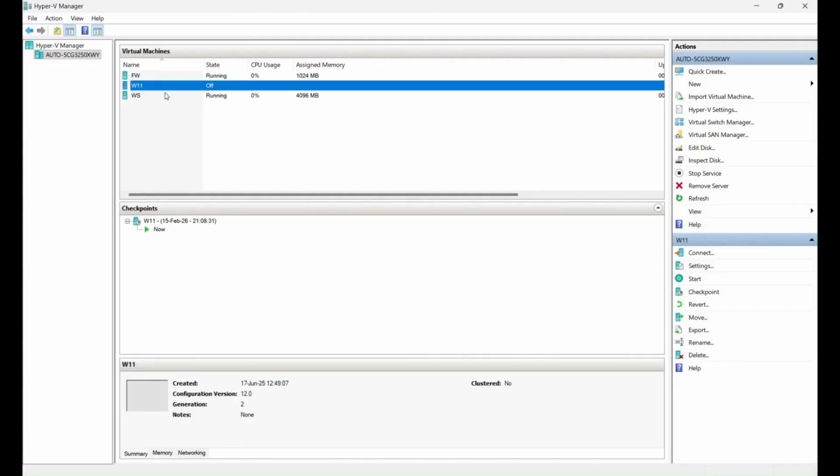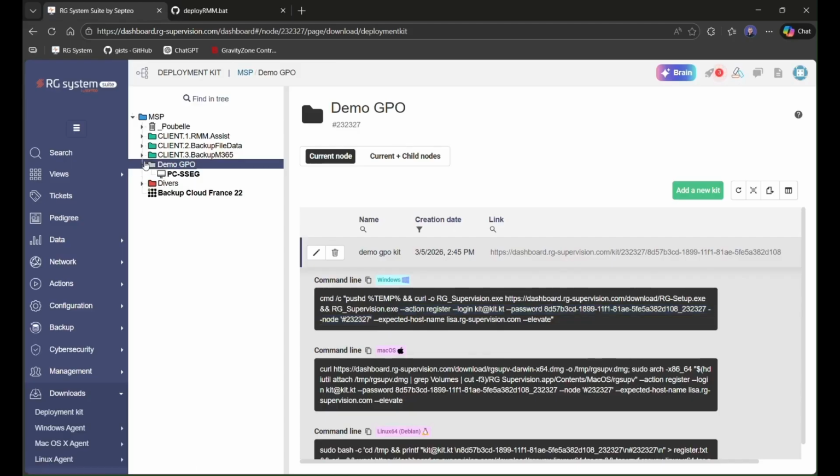And now I can start my PC. And now I can see that I have my PC in my dashboard. The GPO is okay.